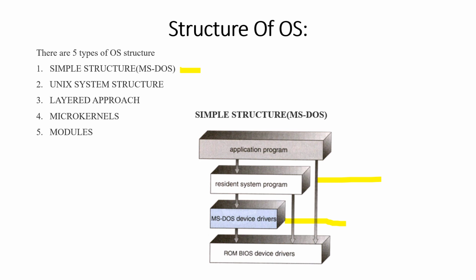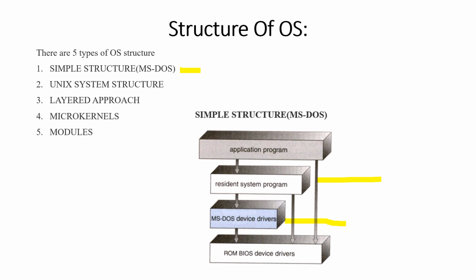But by looking at this, I think we all can feel that it is not a well defined structure. Why is it not well defined? Because there is no CPU execution mode here, which means there is no separate user mode and kernel mode. So there is direct access to the hardware, and errors in the applications could cause the whole system to crash. I think you can see here.